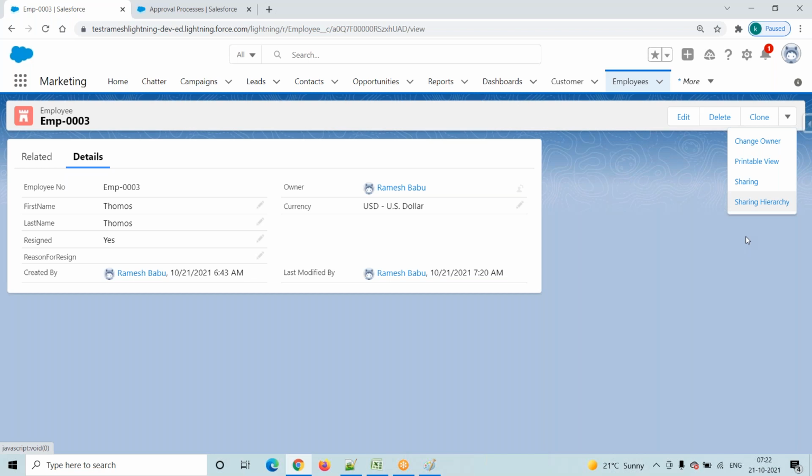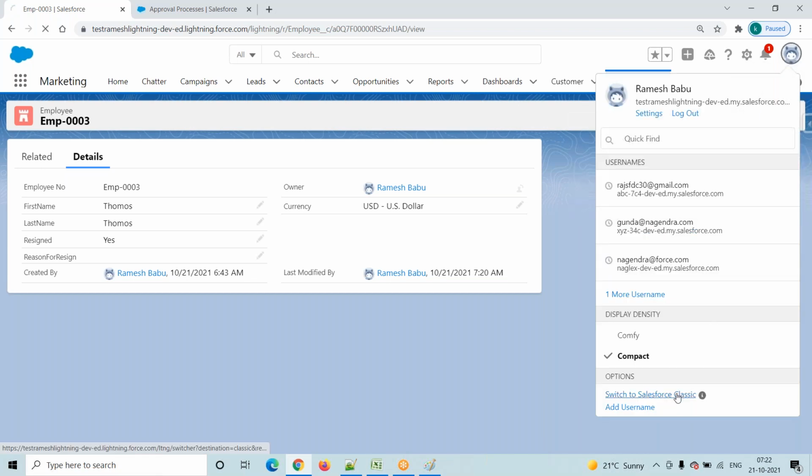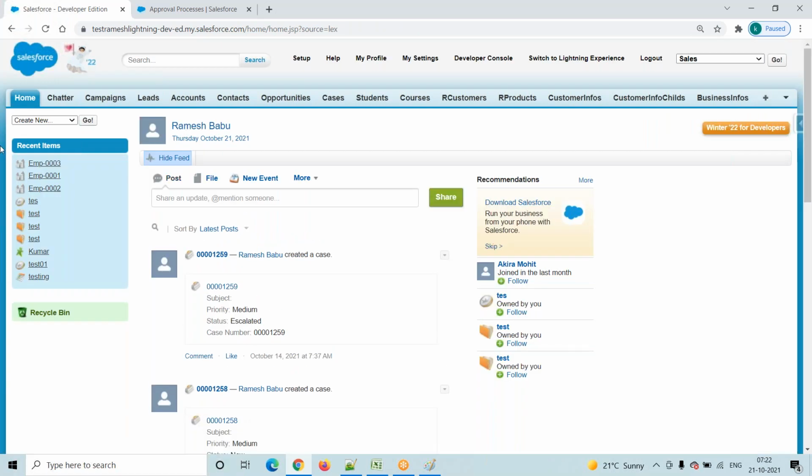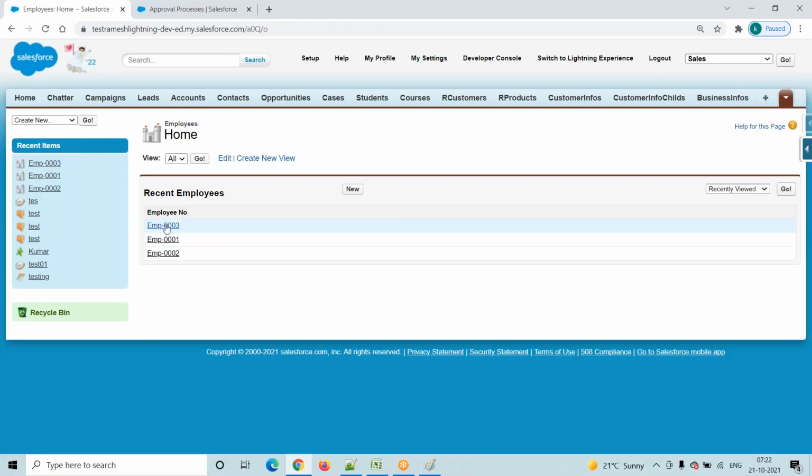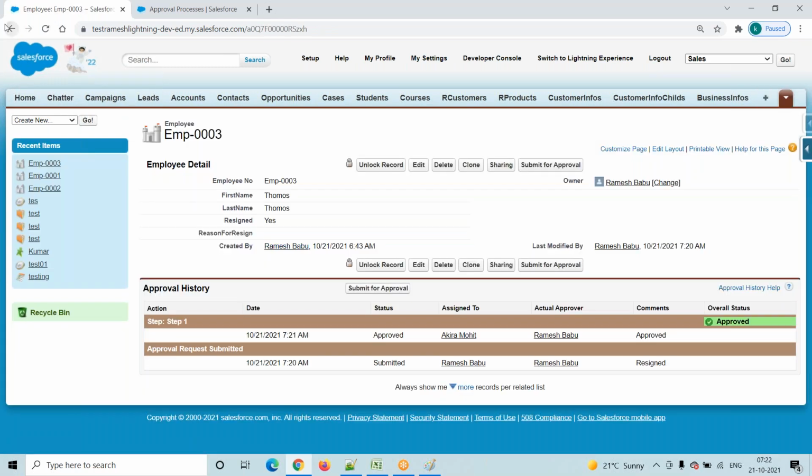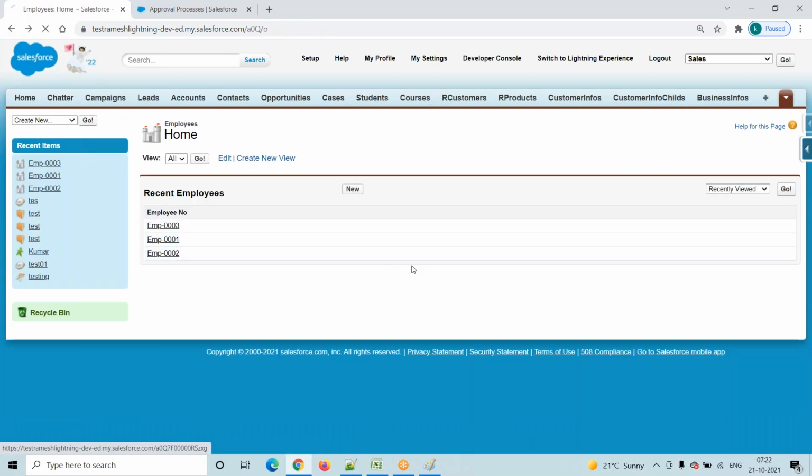Any questions on this one? Coming into the classic version, you will easily understand. Go to your classic version. I'm going into the employee tab. See, go to the employees tab, click on this one. Now go here.